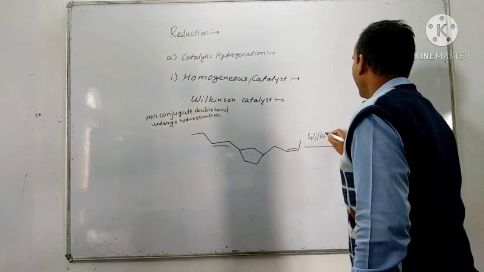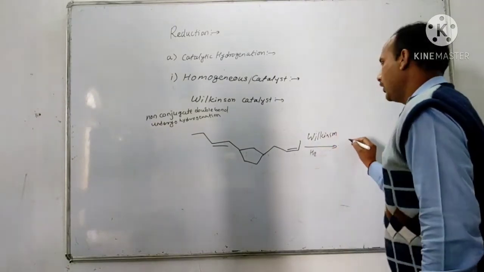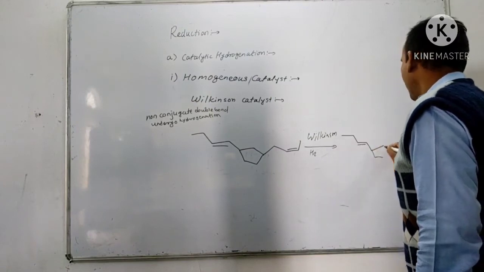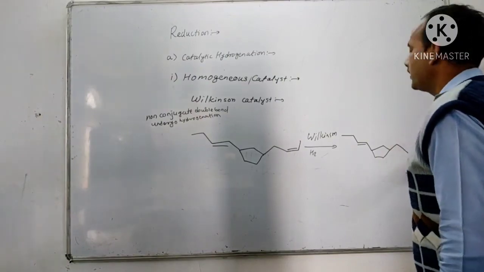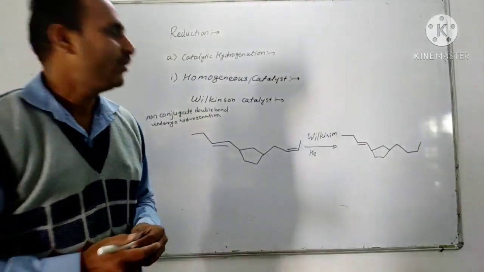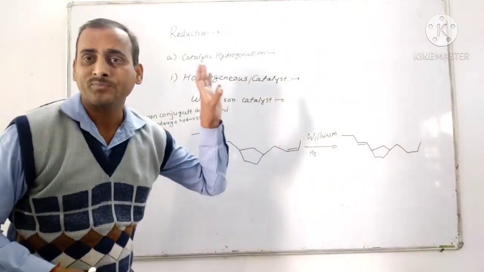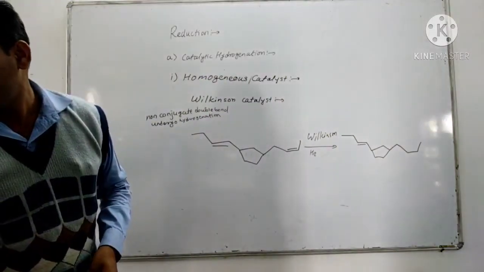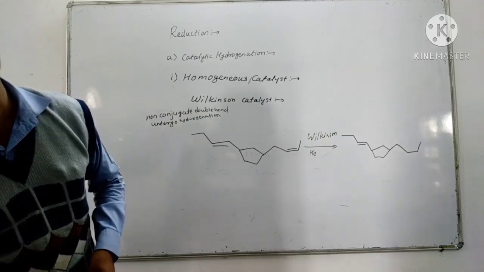So Wilkinson catalyst, H2, gives, so the trans double bond remains as it is and the cis double bond gets hydrogenated to form the hydrocarbon. Meaning in presence of trans, the cis double bond gets hydrogenated. Let's see another type of example.